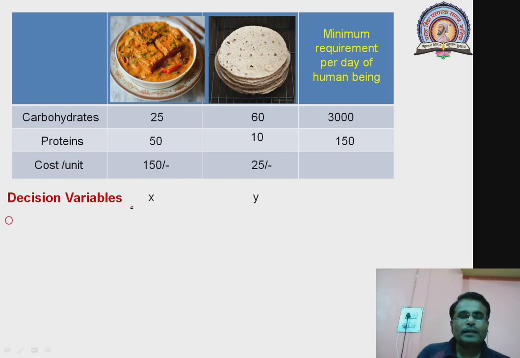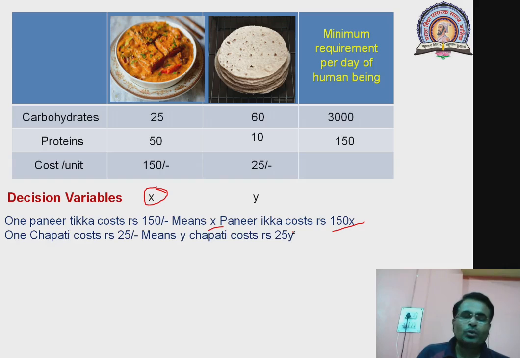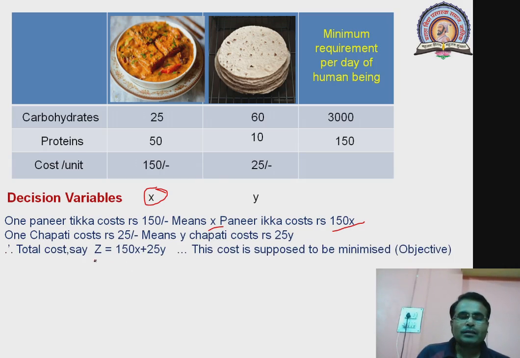Now it is clear that one paneer tikka costs rupees 150 and we are ordering x bowls. That's why x bowls cost rupees 150 into x. Similarly, one chapati costs rupees 25, meaning y chapatis cost rupees 25y. So what is the total cost of the meal? The total cost of the meal is, say, z, and it is equal to 150x plus 25y.